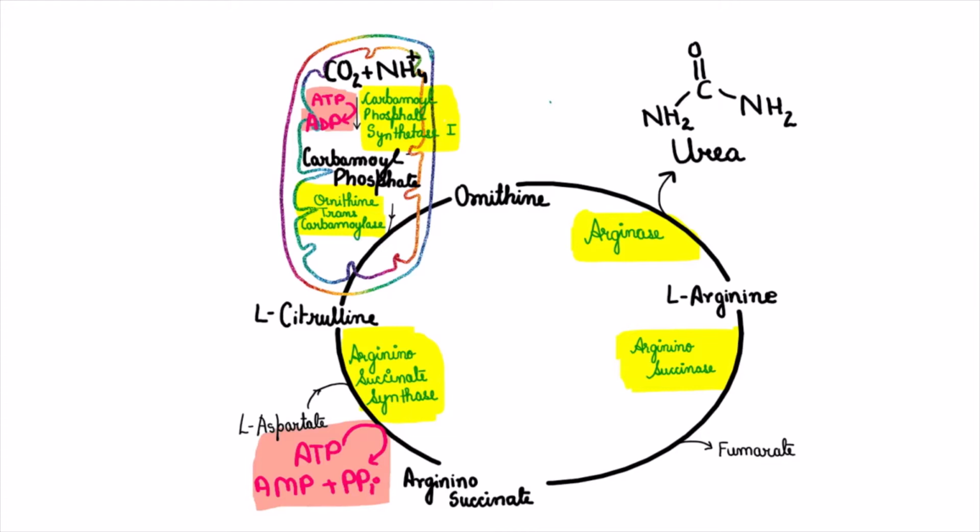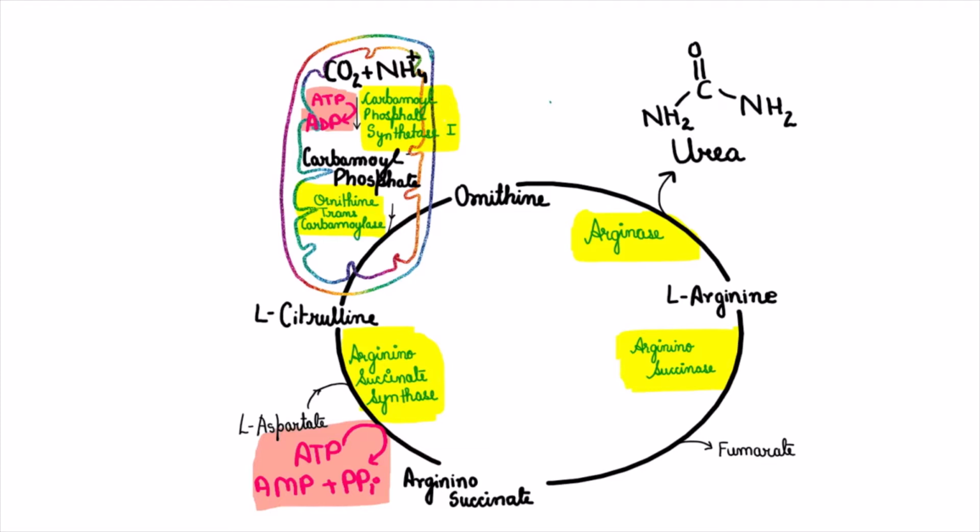And the intermediates are carbon dioxide with ammonia to form carbamoyl phosphate, which is the first intermediate, which reacts with ornithine in presence of ornithine transcarbamylase to form L-citrulline. This L-citrulline reacts with aspartate in presence of the enzyme argininosuccinate synthetase to form argininosuccinate. Then the argininosuccinate releases fumarate and forms L-arginine in presence of the enzyme argininosuccinase, also known as argininosuccinate lyase. The L-arginine releases urea and forms ornithine. So that is the overall picture.